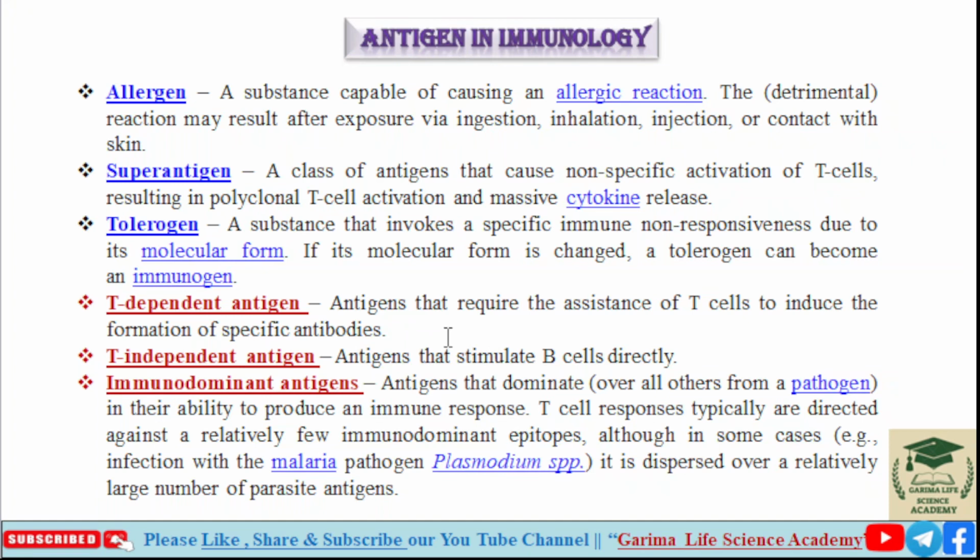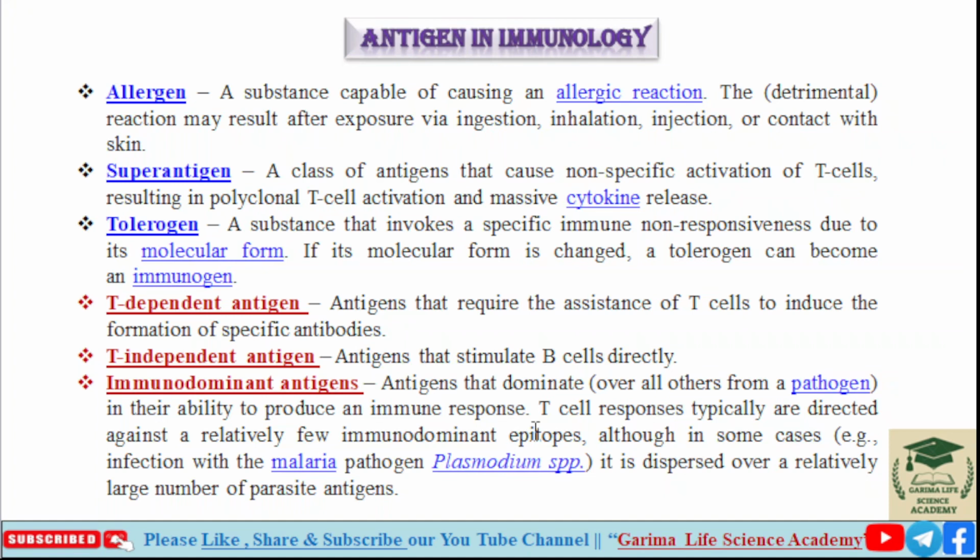Next is immunodominant antigen. An immunodominant antigen dominates over all others from a pathogen in its ability to produce an immune response.